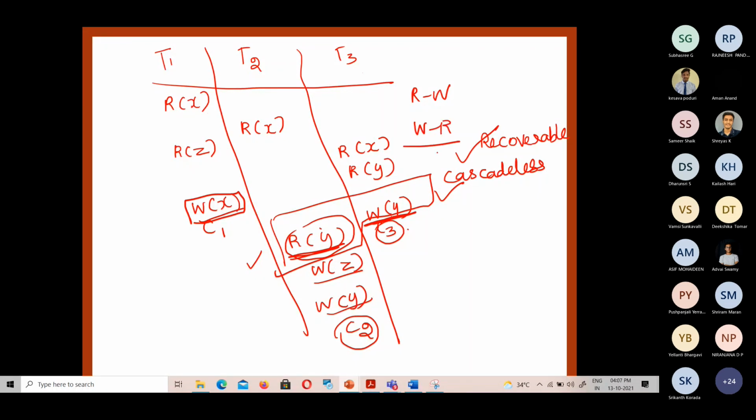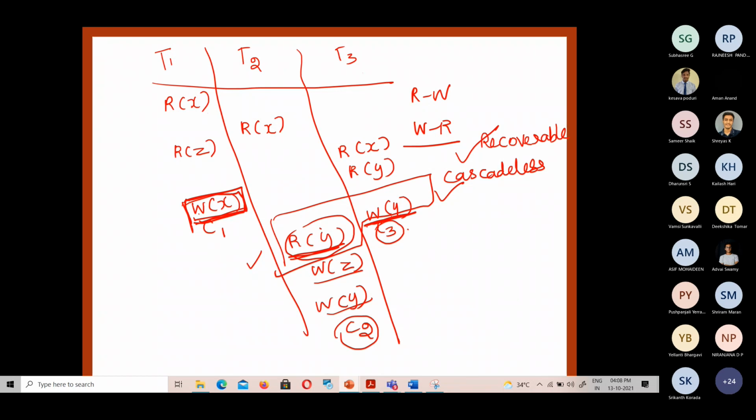So W of X is there, and we consider it. After that, check whether any read operation on the same data item is there or not. Initially W, and then whether any read operation is there or not. Here W of X is there, but there is no more read for the corresponding data item, so nothing to worry about. Cascadeless and recoverable schedules will not consider RW conflict. Only WR conflict will be checked.